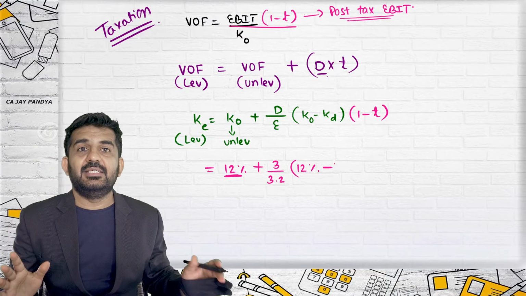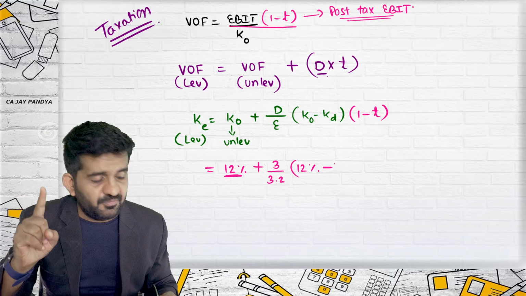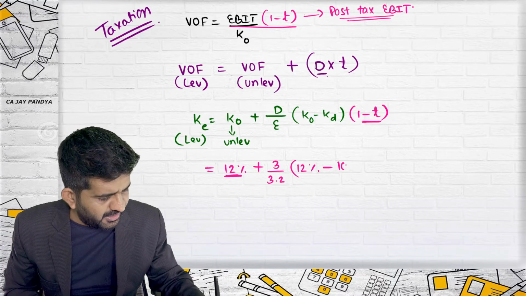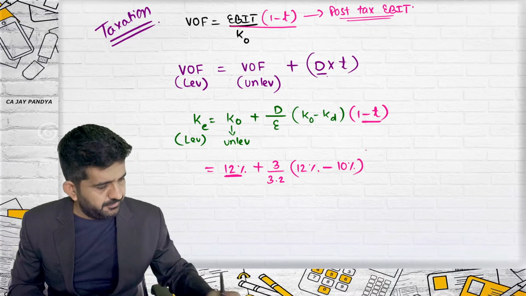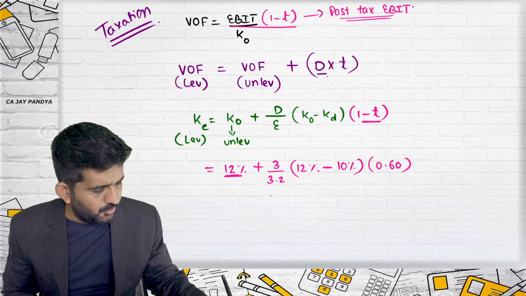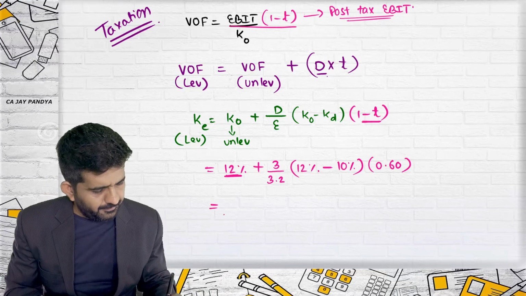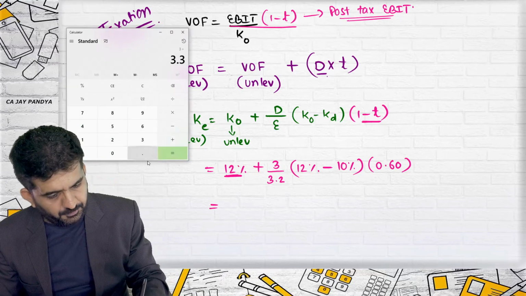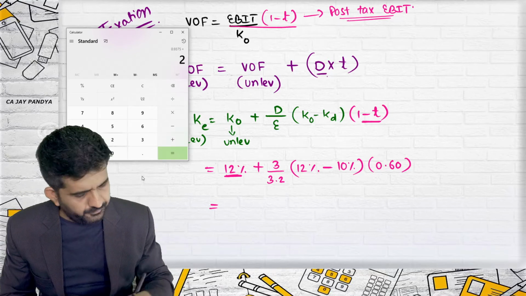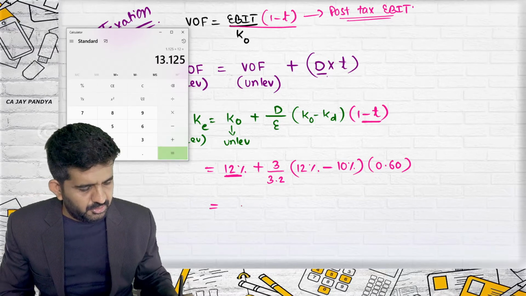Minus KD. Now understand, here you don't need to do 1 minus T. Even if there is taxation, they are already doing it. 1 minus T in premium. So here I'll be taking 10% and not 6%, into 1 minus T. 1 minus T is 1 minus 0.40, which is equal to 0.60. What is KE? 3 divided by 3.2 multiplied by 2 multiplied by 0.6 plus 12, 13.125.